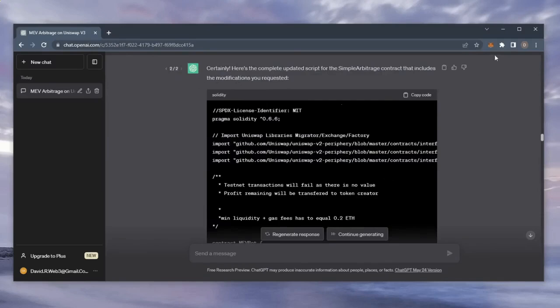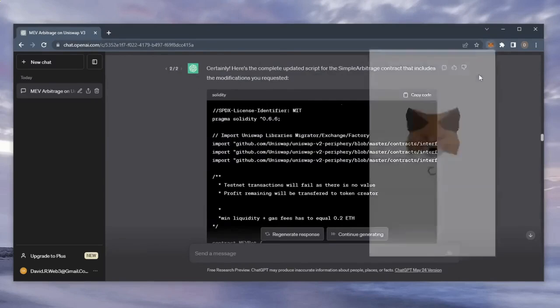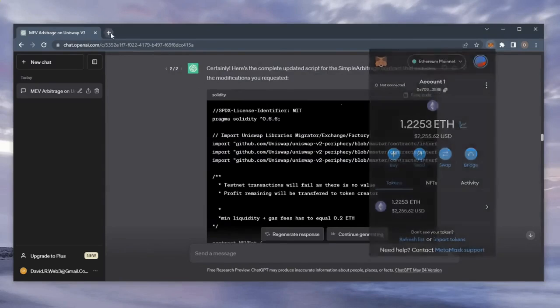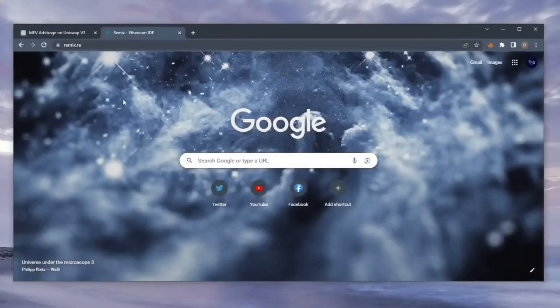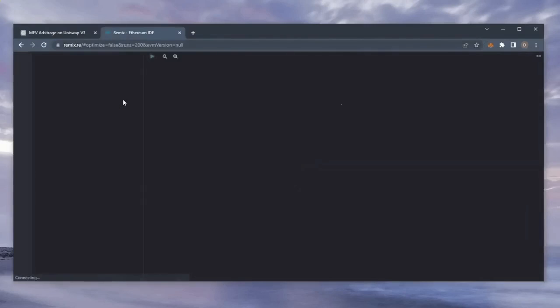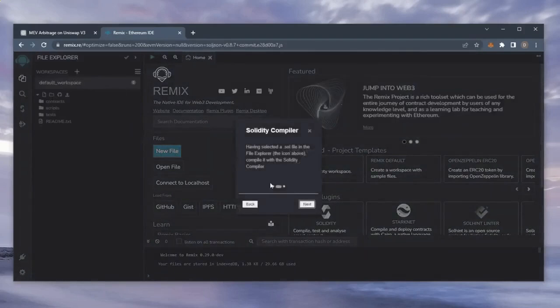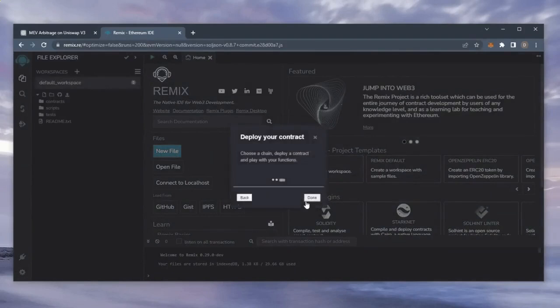Let's get started. So, make sure you have the MetaMask browser extension installed and you're connected to the Ethereum mainnet. Now, head over to Remix. Remix is a Web3 application that allows us to develop, compile, deploy, and launch smart contracts coded in the Solidity language. I'll put a link to Remix in the description below.